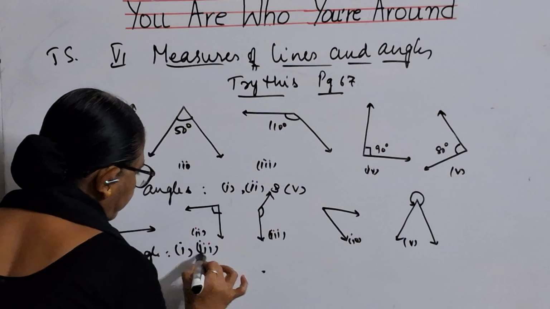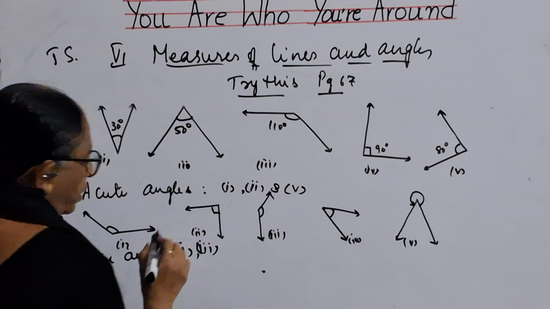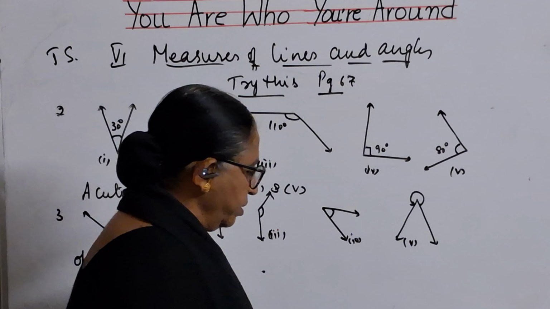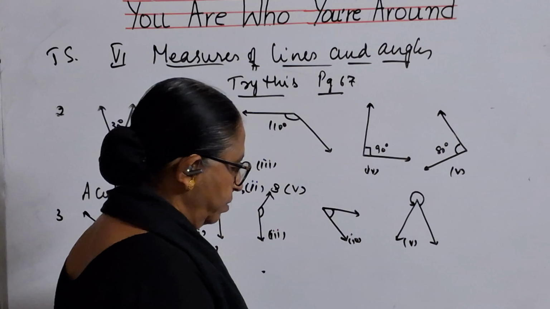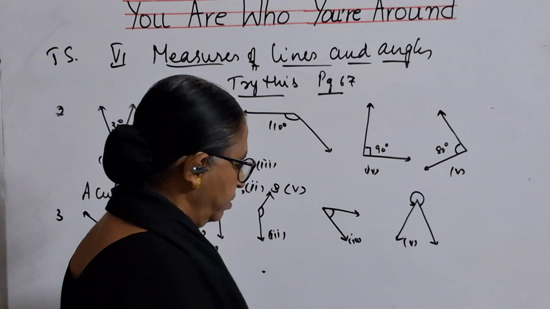It is mentioned like this. This mentioning is right angle, and this, of course, the angle measure is given like this, so it is an acute angle. And this is an outside angle, means it is a reflex angle. So only these two are obtuse angles. Please write on this. Second and third problems.